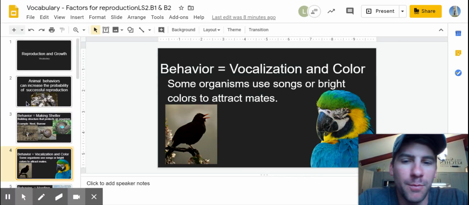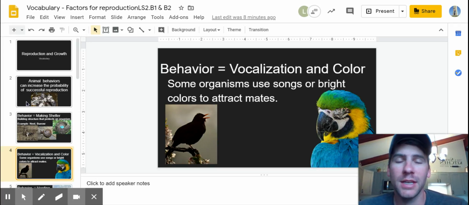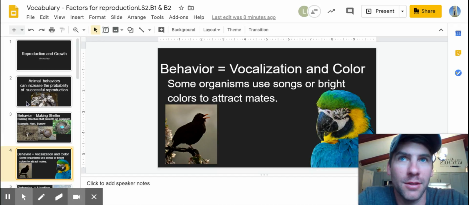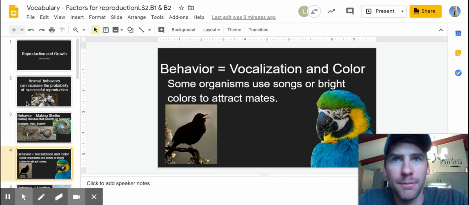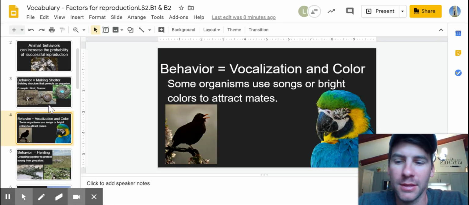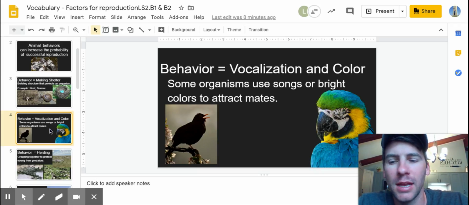Another example of behavior is the vocalization and color displays that birds do and show. Like if you've seen those birds of paradise, they do those elaborate dances to attract a mate. Right now I'm listening, my window's open, I can hear the many birds singing to each other. This is the time of the year where birds are doing their mating courtships, I guess you could say, and they sing to each other, they dance in front of each other, they chase each other, and that's the time of year. That's another example of behaviors that animals show.